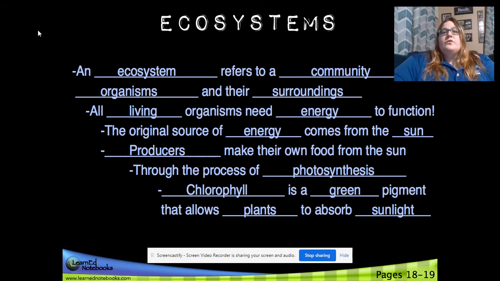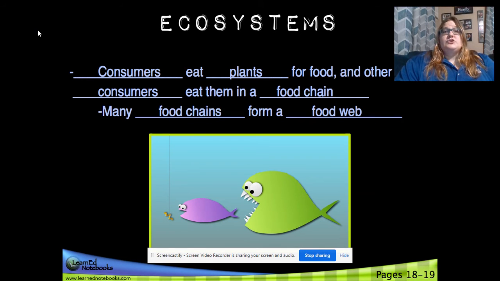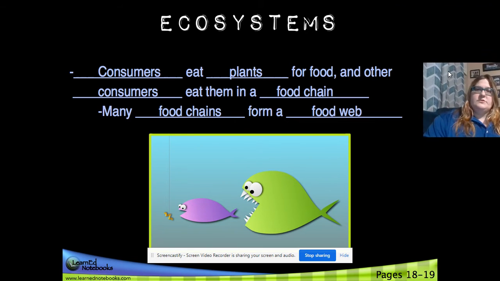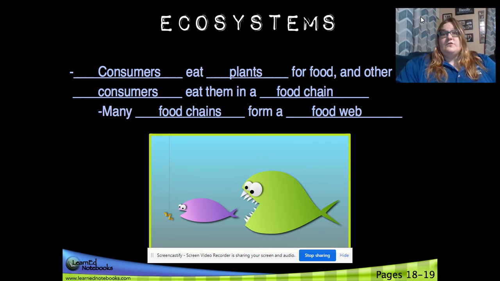Producers make their own food from the sun. We call this process photosynthesis. We just talked about that in plants. And then they use chlorophyll, which is a green pigment that allows the plants to absorb sunlight. Consumers eat plants for food, and other animals or consumers, and other consumers eat them in a food chain. Many food chains form a food web. So you can see there's a worm, fish eats the worm, bigger fish eats the other fish. It's still a consumer.